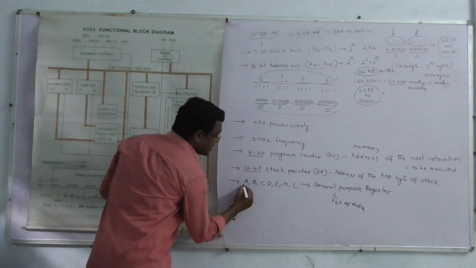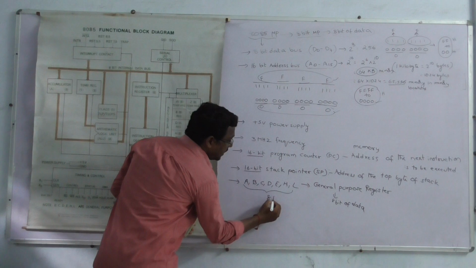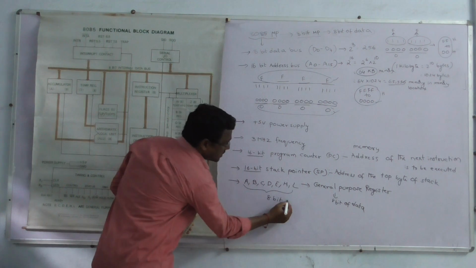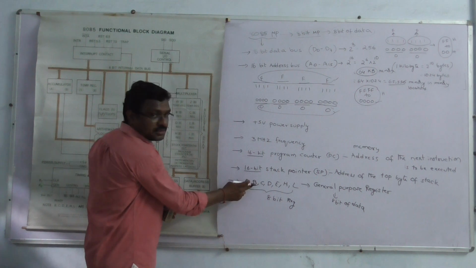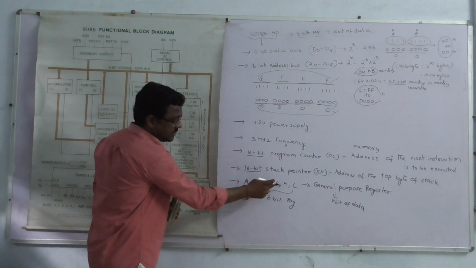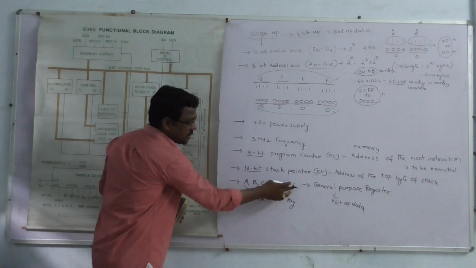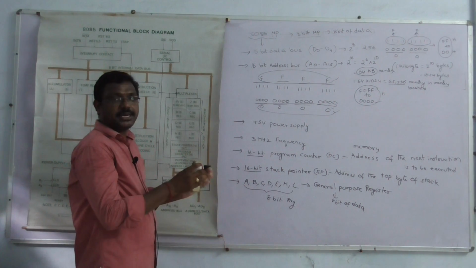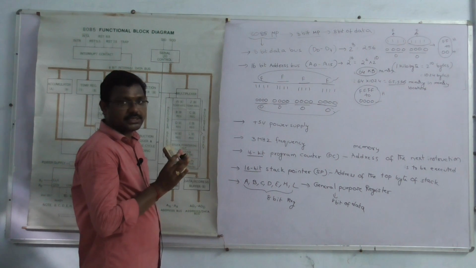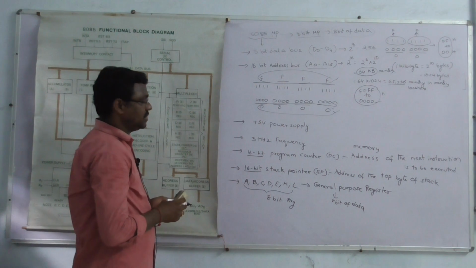These are the 8-bit registers. A register, B register, C register, D register, E register, H and L. Those are the 8-bit registers. They can store 8-bit of information only.